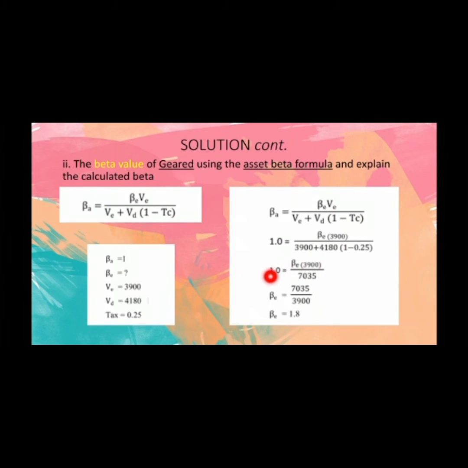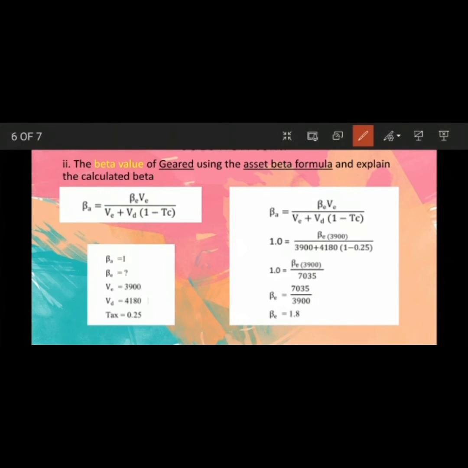So we calculate it, and we will get the answer of 1.8, the beta value of geared of 1.8. Okay, finished with the calculation.